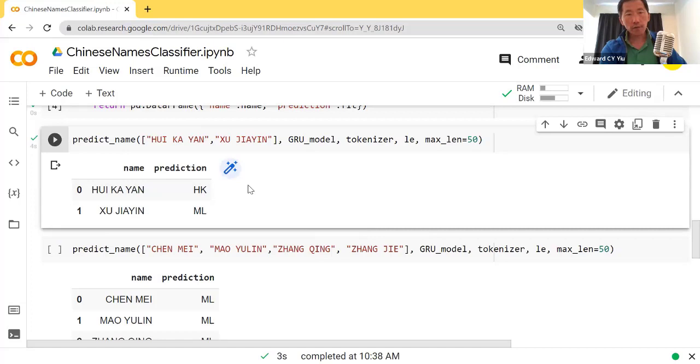Yeah, so after running, then it tells you its prediction. The Hui Ga Yan is predicted to be a Hong Kong Pinyin, while the Xu Jia Yin is predicted to be a mainland Pinyin. It's correct. So you can try other names and see whether it is accurate or not.